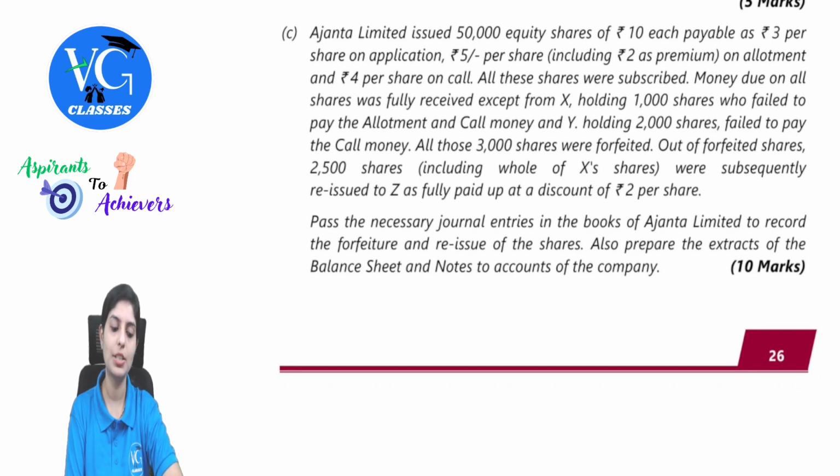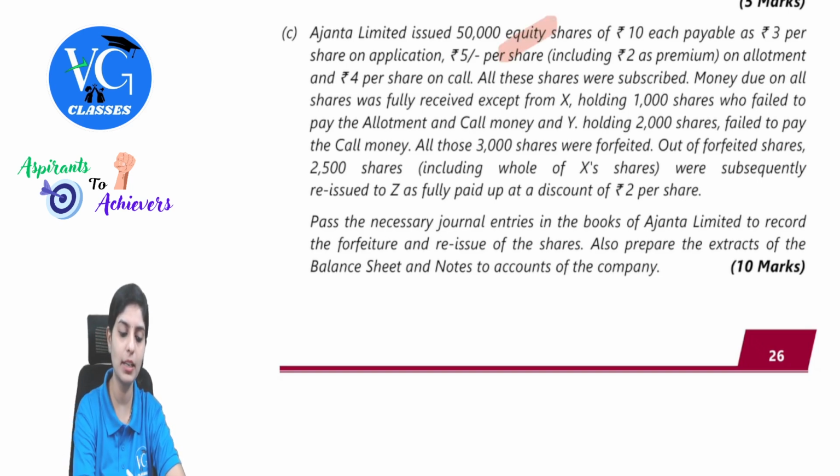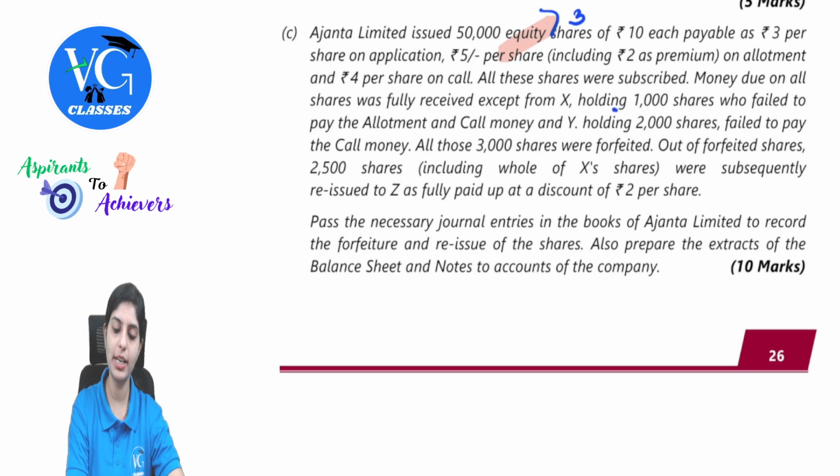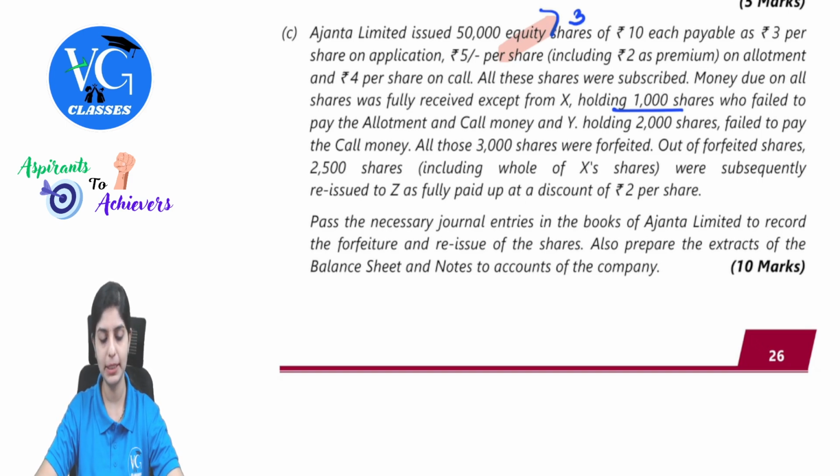Next question. Ajanta Limited issued 50,000 equity shares of 10 each payable as rupees 3 per share on application, 5 per share including 2 as premium on allotment and 4 per share on call. That means here the allotment money is 5 rupees. All these shares were subscribed. Money due on all shares was fully received except from X holding 1,000 shares who failed to pay the allotment and call money, and Y holding 2,000 shares who failed to pay the call money.